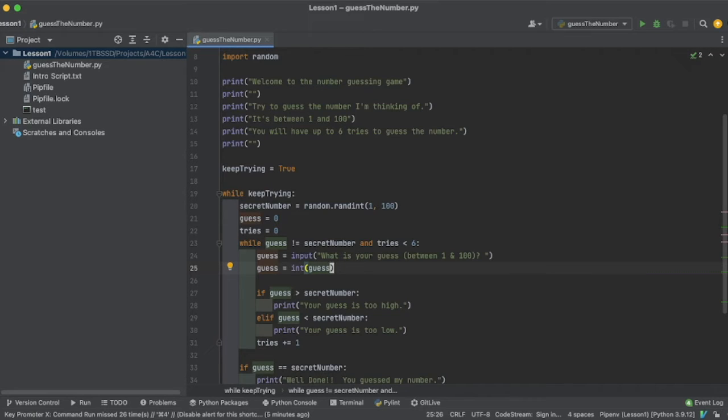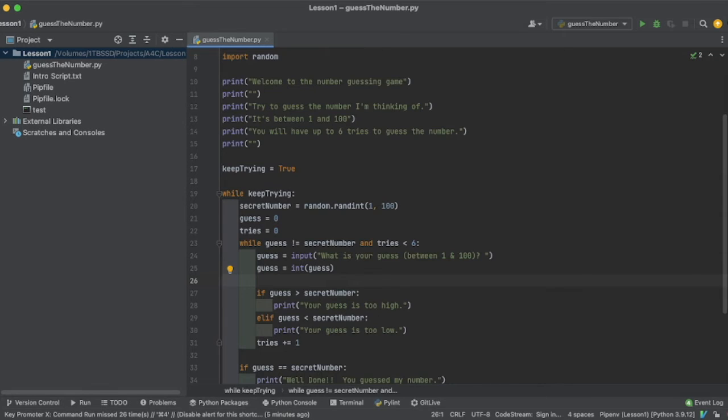So, if our guess is greater than the secret number, here we have a decision to make. And it's purely a decision. There's no repeat, anything else. If the guess is greater than the secret number, we're going to print that your guess is too high. And we're going to say elif, or else if. So, if the guess is not greater than the secret number, then maybe it's less than the secret number.